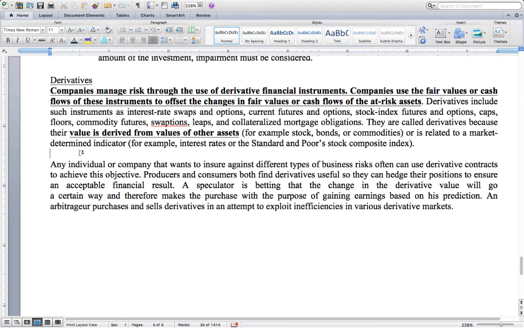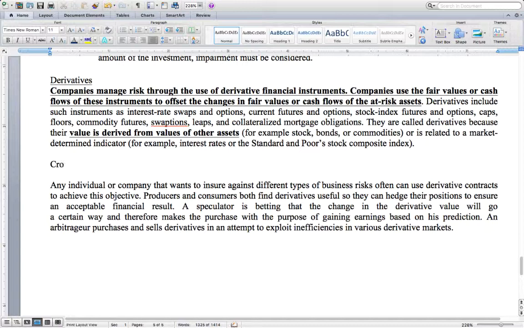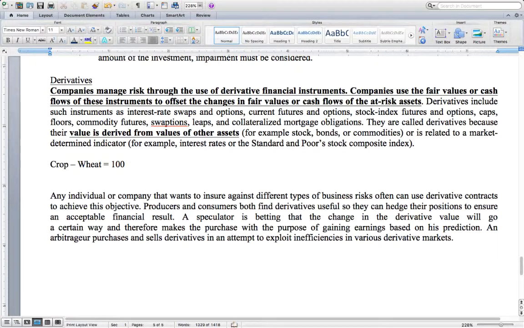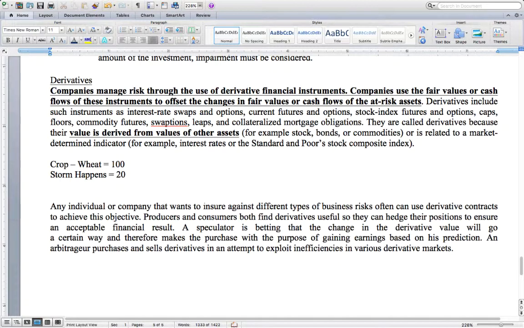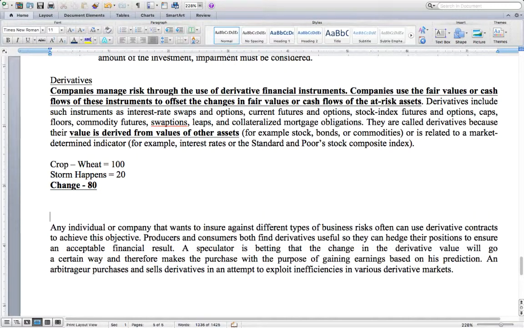So for example, if I have my crop company and let's say I have wheat and my security is worth 100. But if a major storm happens, the value of the wheat would be worth 20. To manage that risk that this 80 could occur, I will go out and buy a security related to, let's say, snow removal.